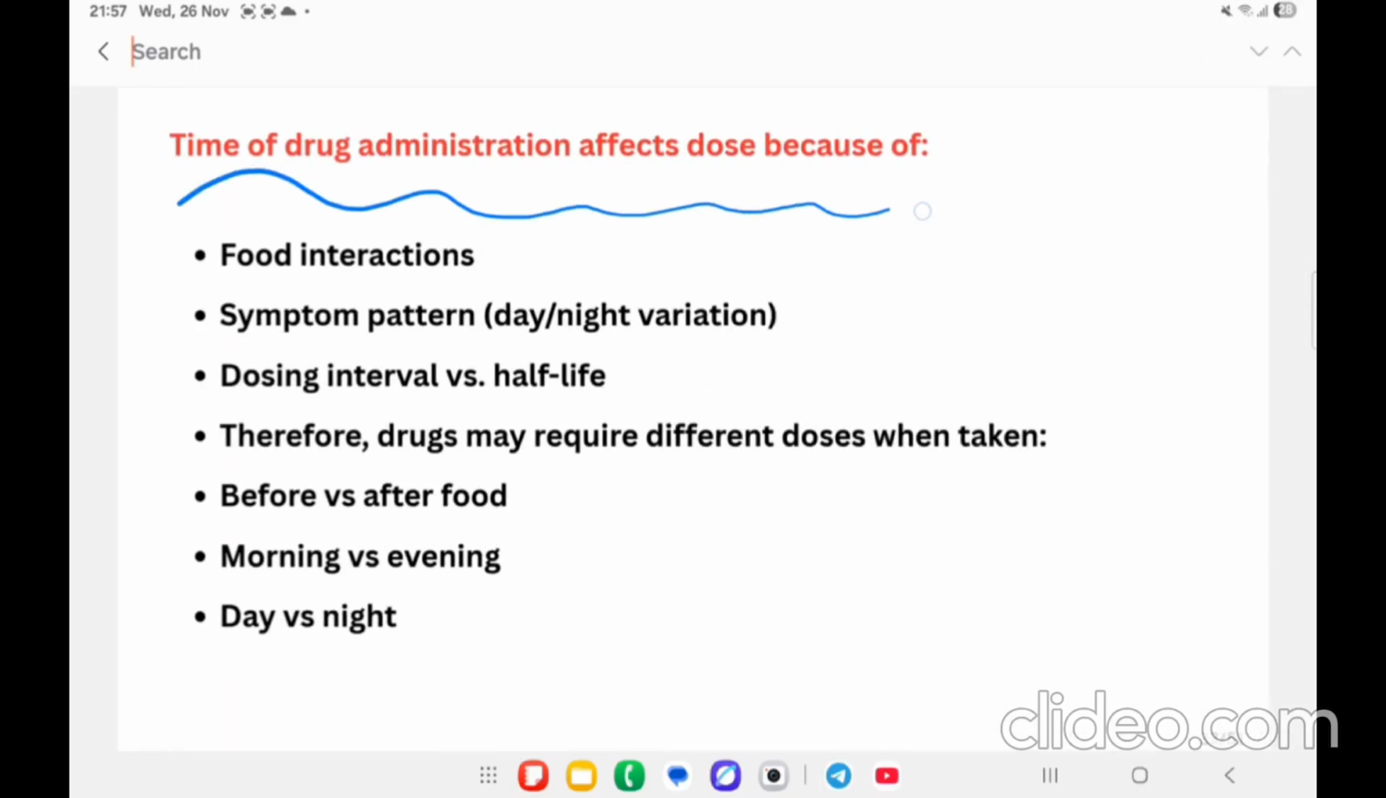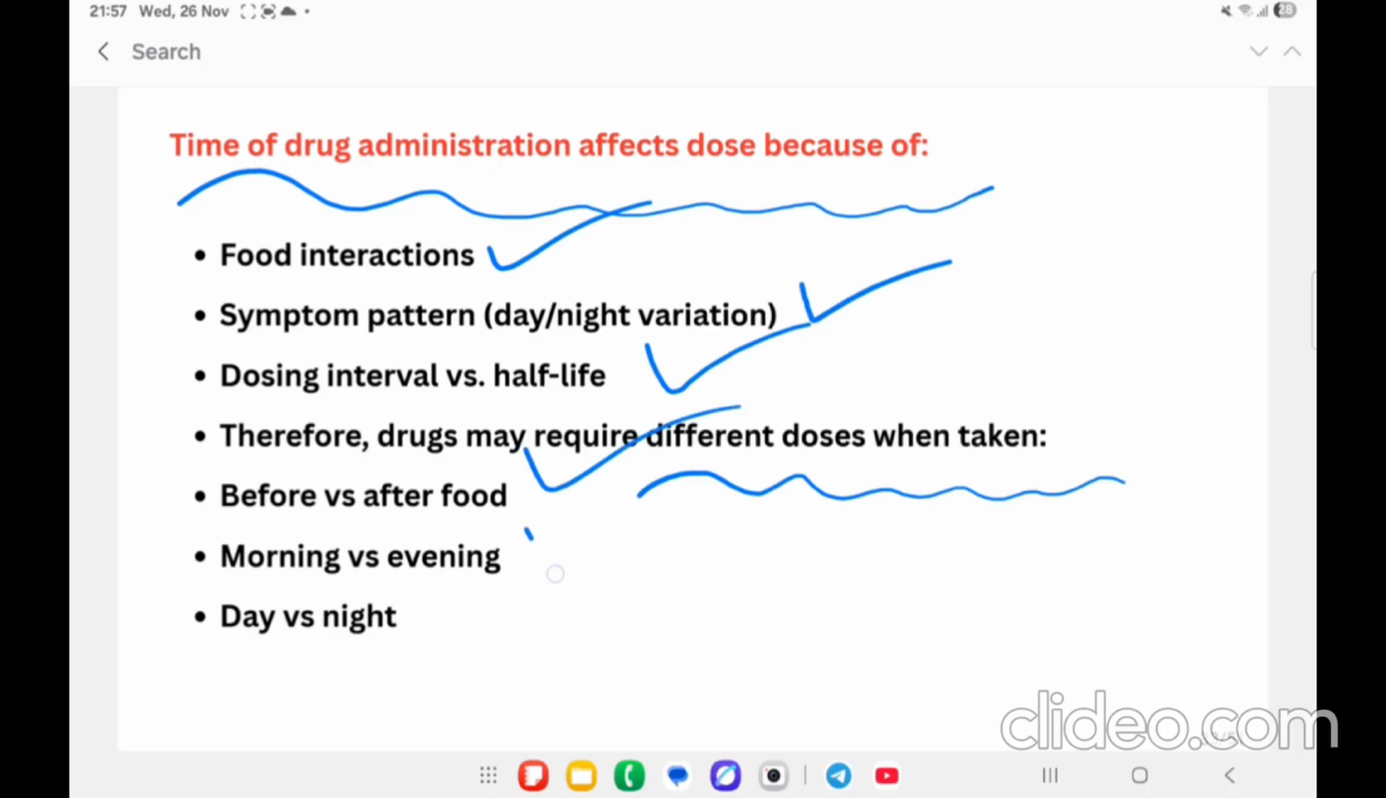Then time of administration affects the dose because of food interaction. Then day and night variation, dosing interval, that is the time gap. Then drugs may require different doses when taken before or after food, morning versus evening, day or night.